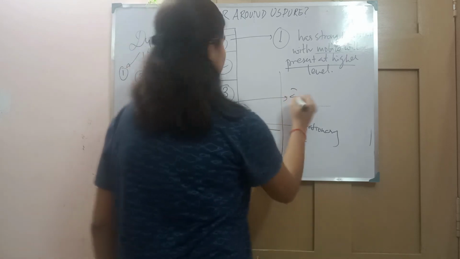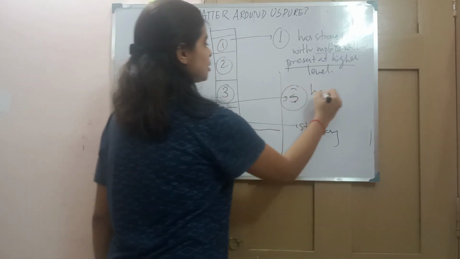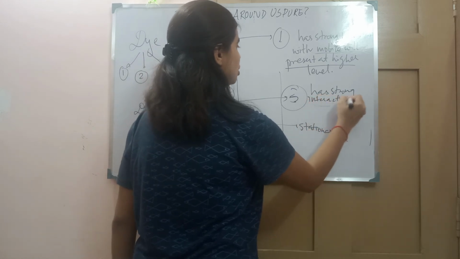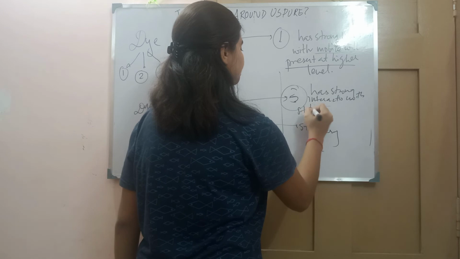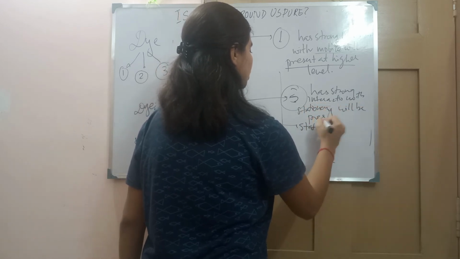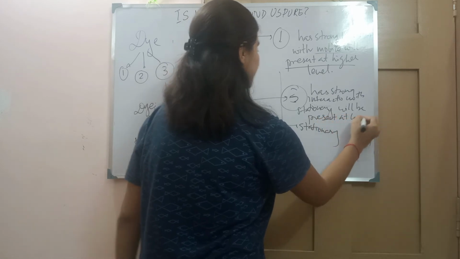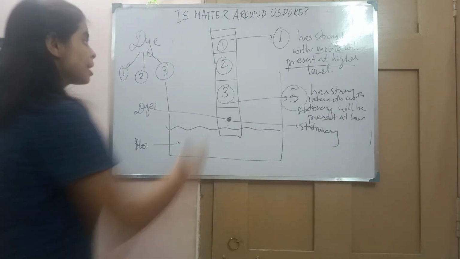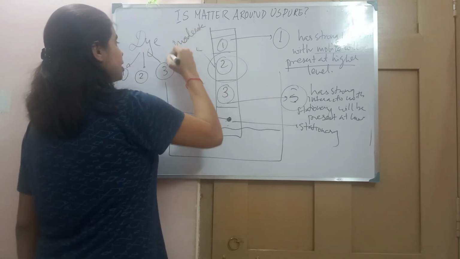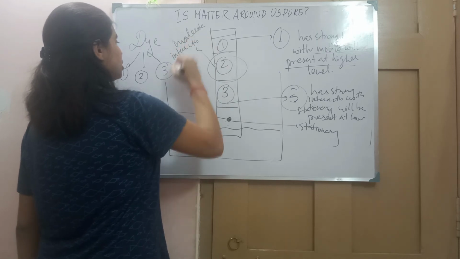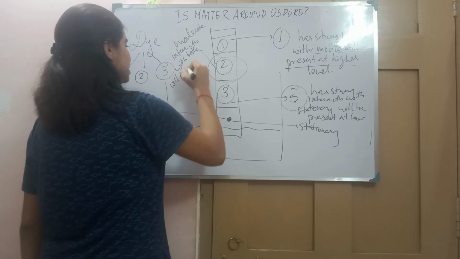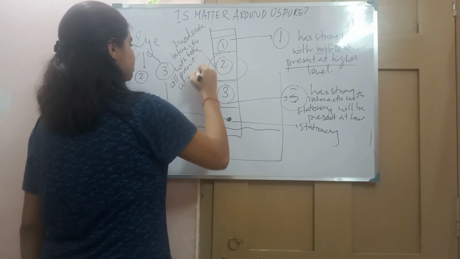These number 3 components have a strong interaction with the stationary phase and will be present at the lower level, or I can say bottom, and the one which is having moderate interaction with both will be present at the middle.